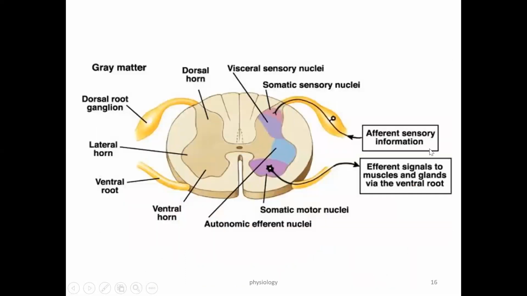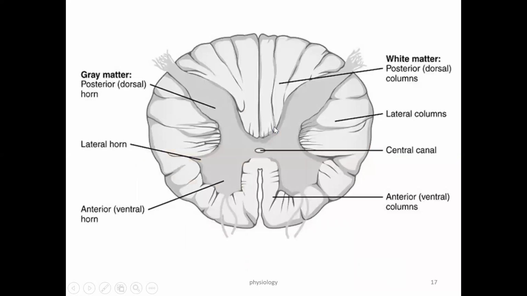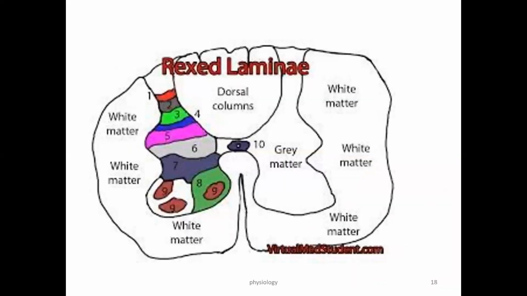Again, the afferent sensory information via the dorsal root ganglion enters into the dorsal horn or sensory horn. Now this gray matter has different components called lamina. What are the different lamina? There are 10 lamina, on both sides, on this side and on this side. Lamina 1, 2, 3, 4, 5, 6, 7, 8, 9, and the central canal being 10.